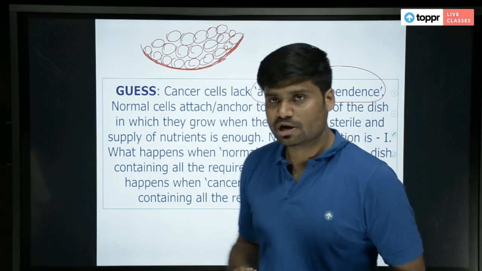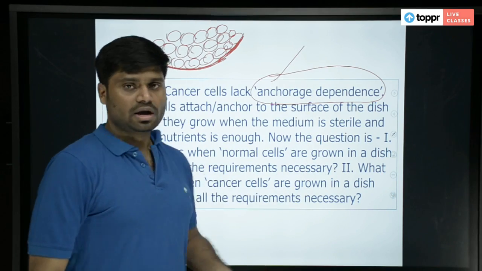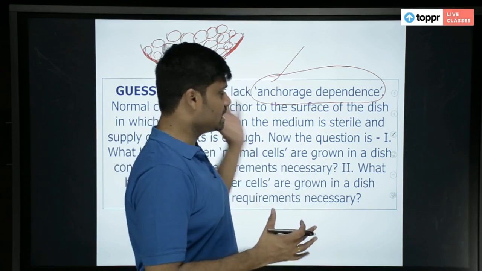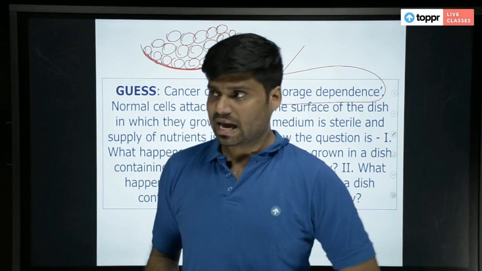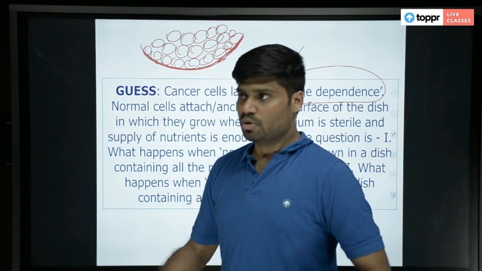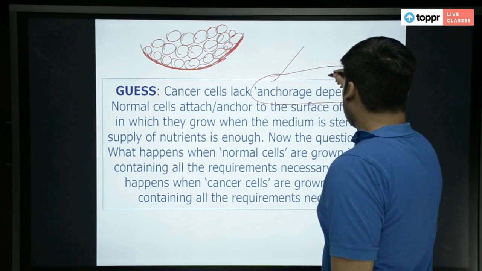Therefore, this phenomenon is called anchorage dependence. The entire cells are dependent on the bottom layer, which is anchoring to the bottom of the vessel we are using, the culture medium. This is anchorage dependence.